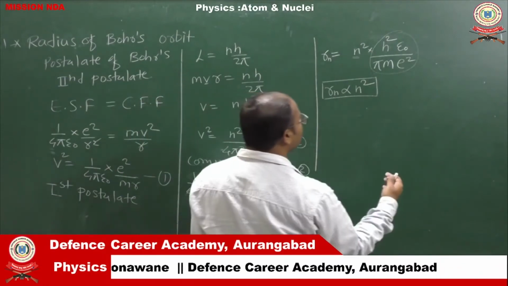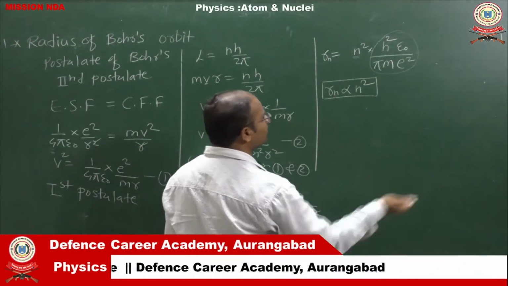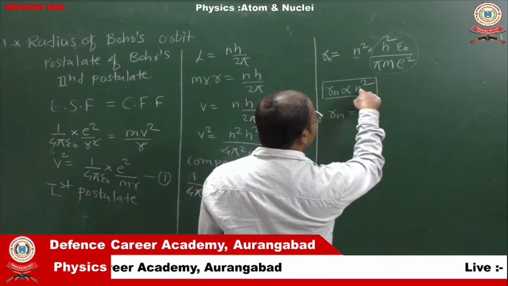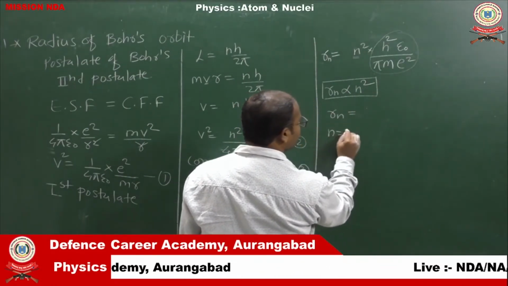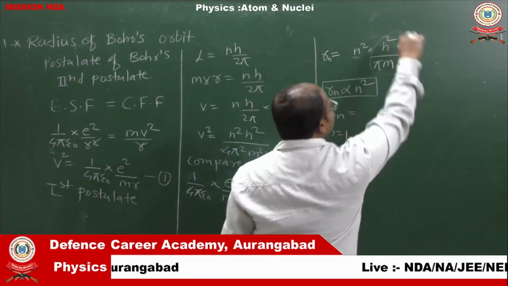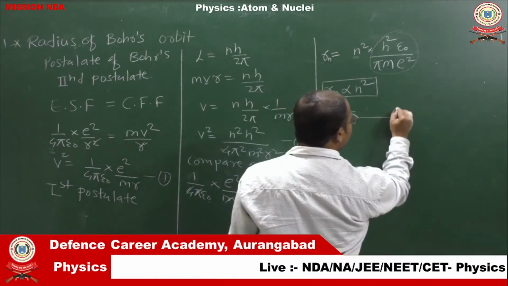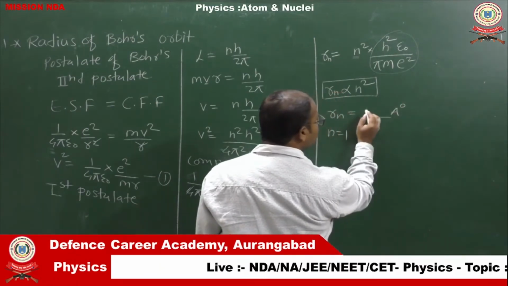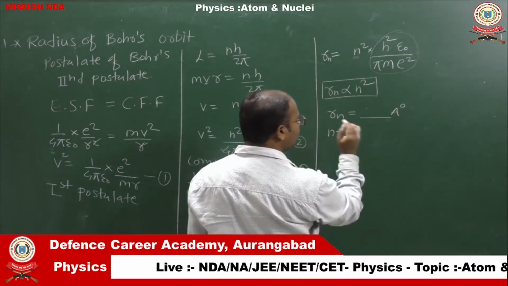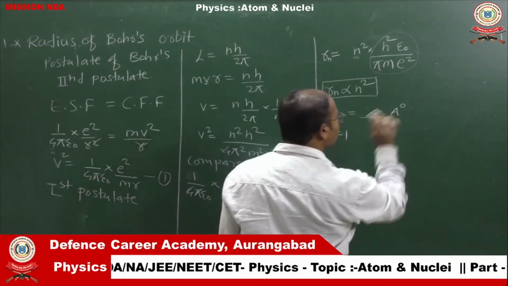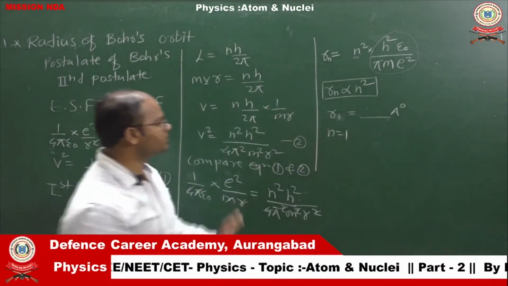If we write this formula for different consecutive radii, put n equals 1, we get the value of the constant terms, in Angstrom unit. That will be the radius of the first orbit, r1, and its value is calculation based.